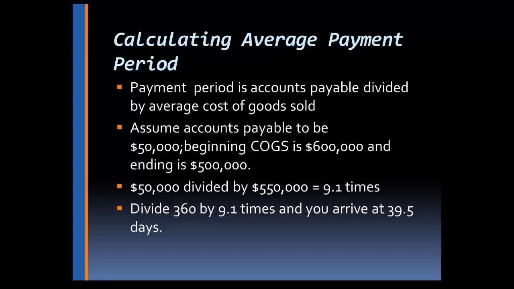Divide that by 50,000 and you get 9.1 times. So then take 360 and divide that by 9.1 times and you arrive at 31.9 days. So that is the average payment period. On the average, you pay your bills every 39.5 days.